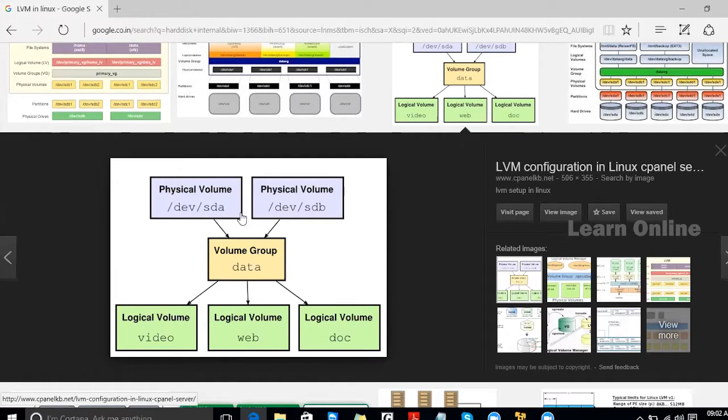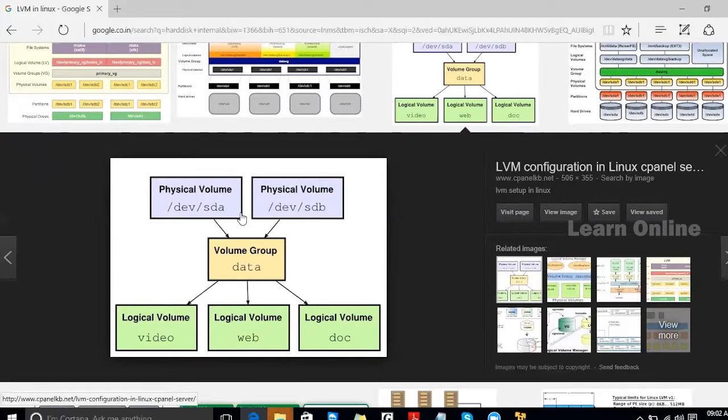The volume group is a collection of hard disks. See, in our computer we have 4 hard disks, for example, and I want to make LVM with them. First we need to add all those 4 hard disks to a single group called a volume group. In that volume group, all hard disk space will be displayed as one.